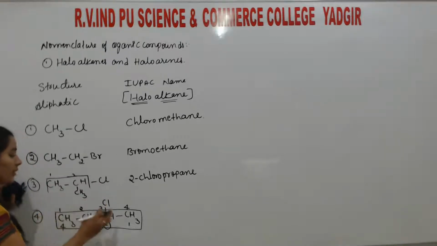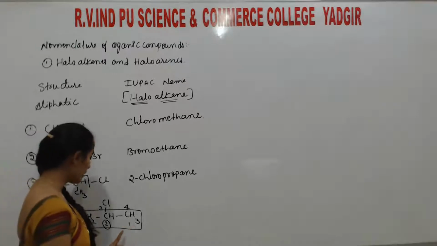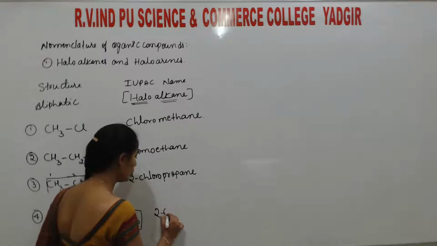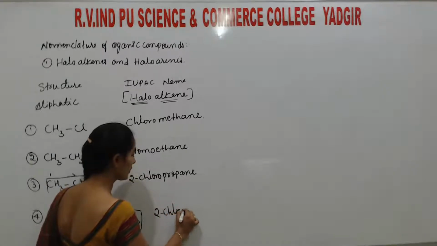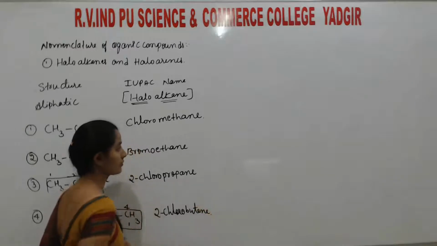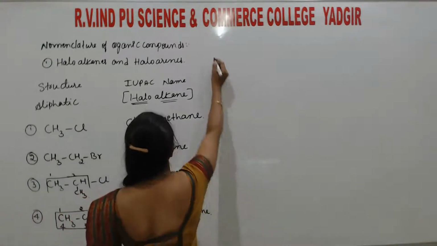If we number from left to right, it is getting 3, and right to left, it is getting 2. So right to left is the correct way of numbering. So simply write, at the second position the Cl atom is there. So that is again 2-chloro, 2-chlorobutane. Okay? So the next one.